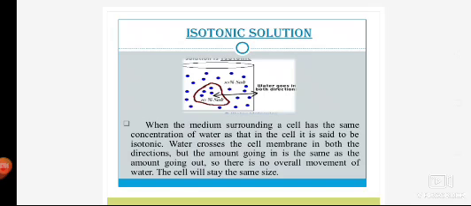अब यहाँ पे जो water का movement होगा ये भी again bi-directional होगा, inside and outside. But just because the concentration is same, the pace of movement is again the same. So overall there is no water movement and the size of the cell remains the same. अगर अंदर और बाहर जो amount of concentration of solute and solvent है वो same है तो water movement तो होगा, but there is no remarkable difference in the size of the cell. क्योंकि जो मूवमेंट होगा वो more और less दोनों डायरेक्शन में same होगा. तो the cell will remain in the same size. Okay, so isotonic solution means a solution in which the concentration of solute inside and outside the cell is same.